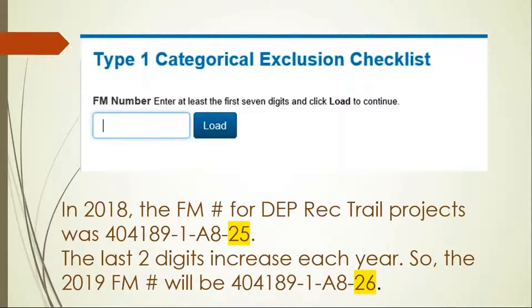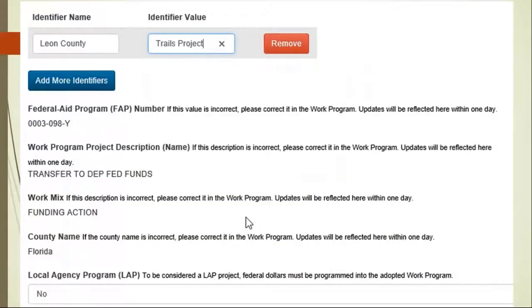And so I believe for 2018, it was 25. The 2019 project should be 26. And as we move forward with future years, it will just advance from there. Because the same FM is used for all FDEP rec trail projects, it is important to add identifiers when creating your Type 1 CE form. For example, you can add in project name and the county. All the other fields are pre-populated in the system.